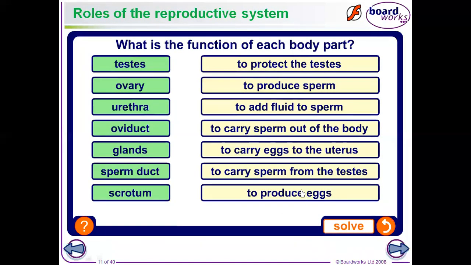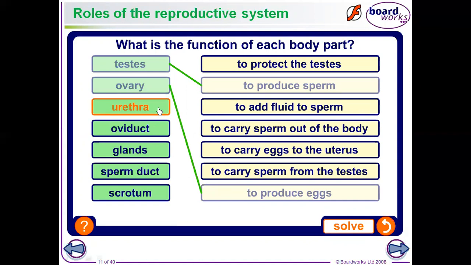Okay, now let me mark the function of each part of the reproductive system. Testes produce the sperm, so I will check this option, produce the sperm. Ovary produces egg cells, so let me check this option, produce egg cell. Urethra releases the sperm or semen outside, so I will select the option to carry sperm outside of the body.